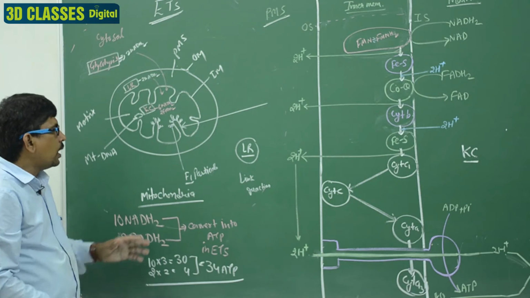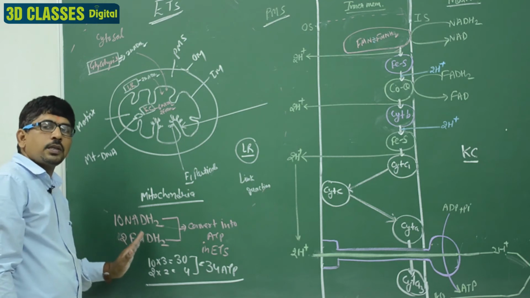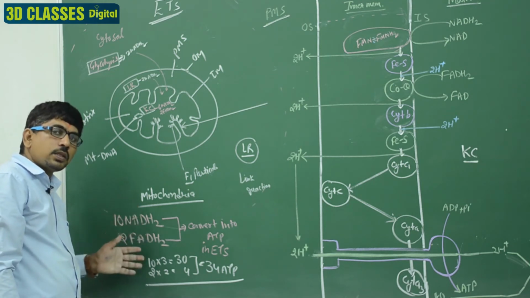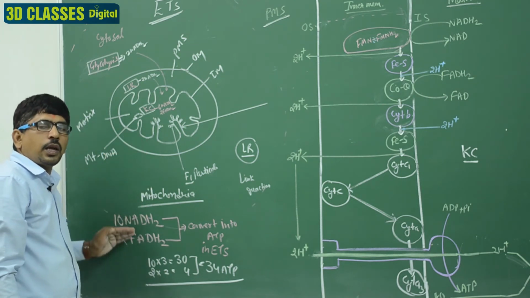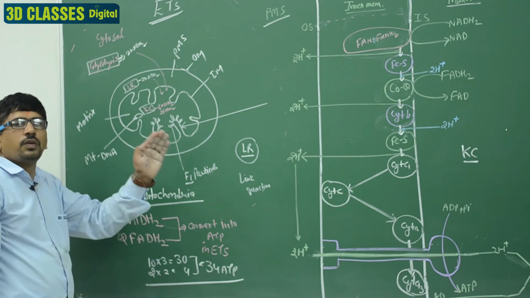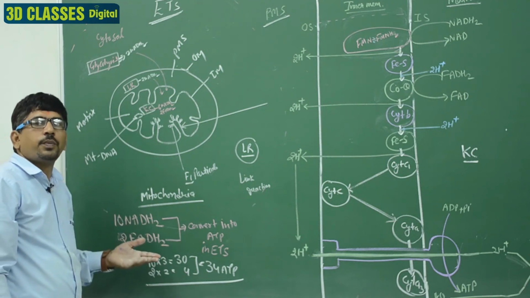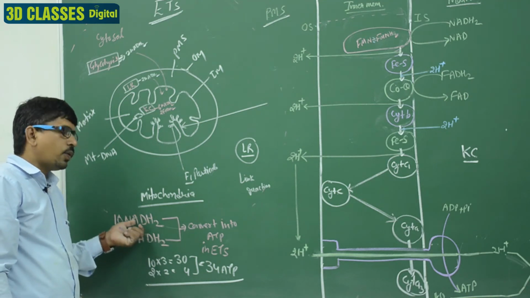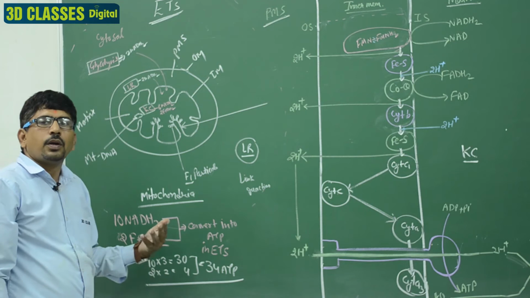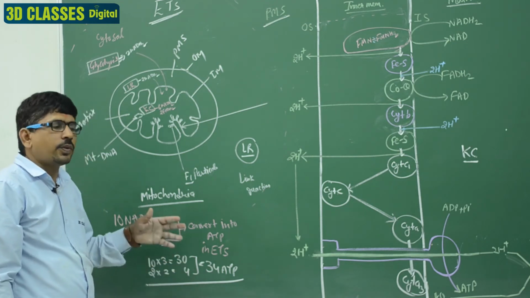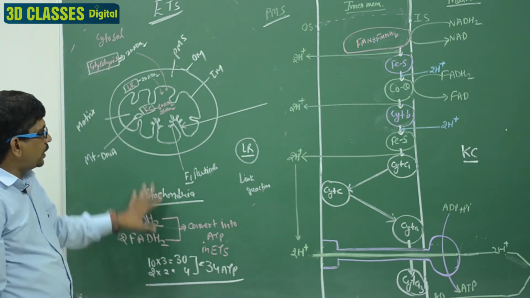So we are discussing here that in this process NADH2 and FADH2 release the ATP inside the ETS, and this ETS represents 5 complexes. The electrons move from complex first to complex 4 and release the energy, and this energy is utilized for making the ATP. The energy is produced by this acidic power, and ADP and inorganic phosphate are converted into ATP with the help of the ATPase complex, complex number 5. Clear? That is the description.